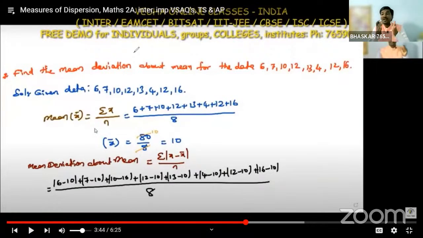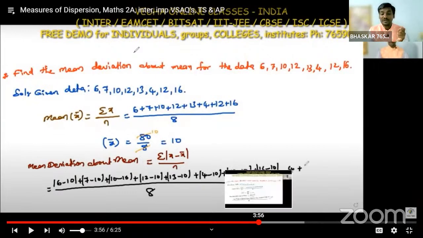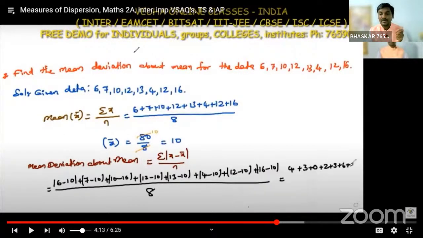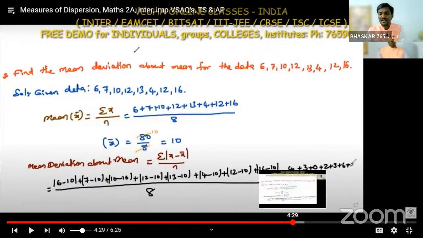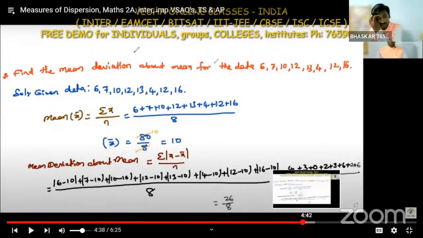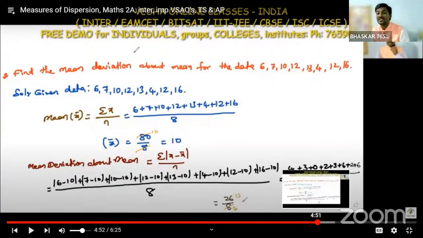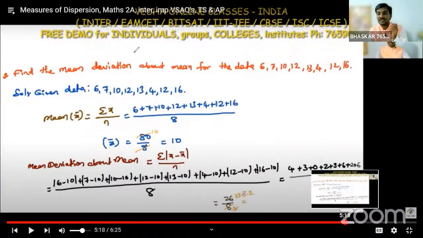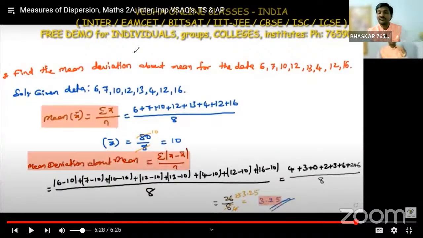One more thing: we have to write these values in modulus. Whether we get a positive or negative value, we always take the positive value only, the absolute value. 6 minus 10 is actually minus 4, but we write plus 4. Like that we write only positive values. Adding all those values we get 26 by 8, that means 13 by 4. This is the required solution, or we can write it as 3.25.